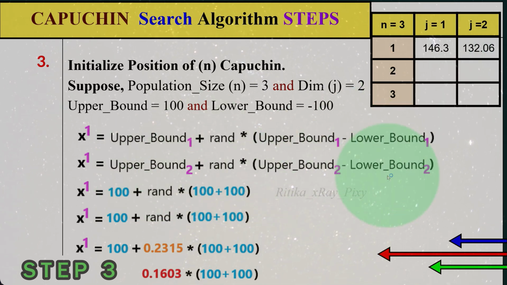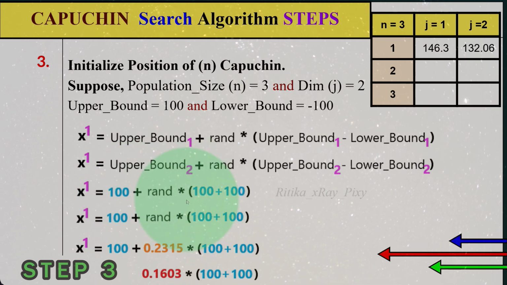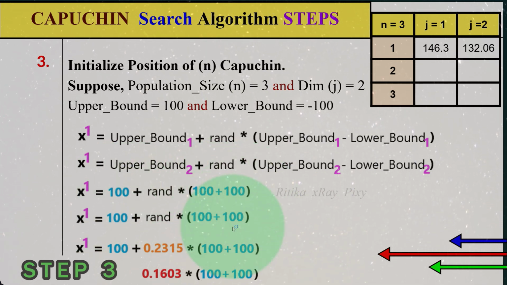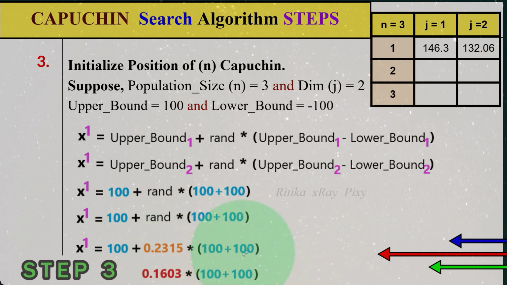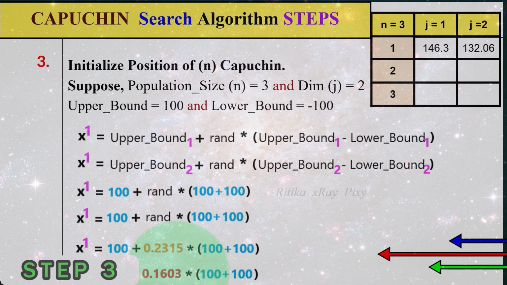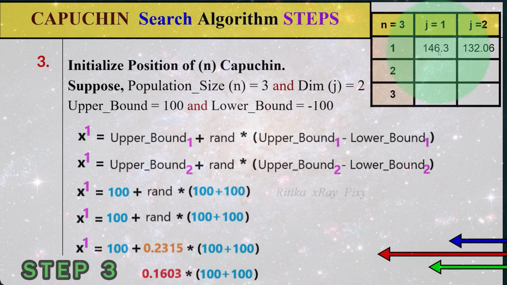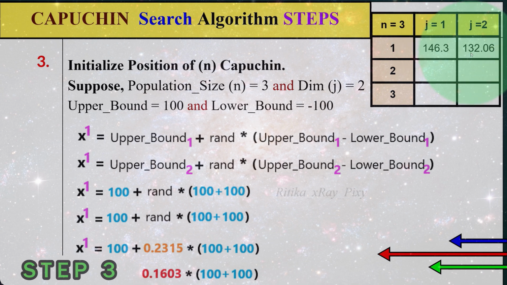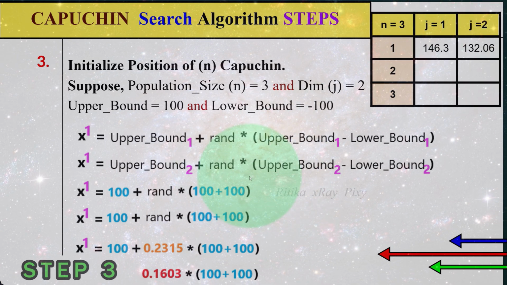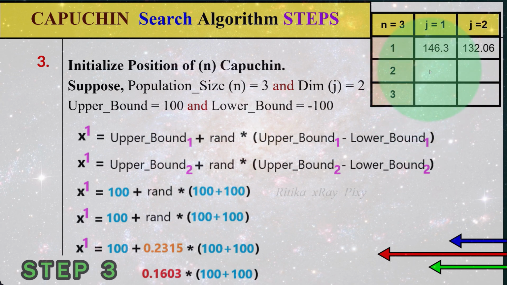Then for the second dimension, the j value is 2 here, whereas j is 1 here. Put the values here: upper bound 100, lower bound -100. Suppose the random number when j is 1 is this one, and when j is 2 the random number is 0.1603, and we got the values 146.3 for the first dimension and 132.06 for the second dimension. Like that we will find the values for the second and third search agents for both dimension 1 and 2.